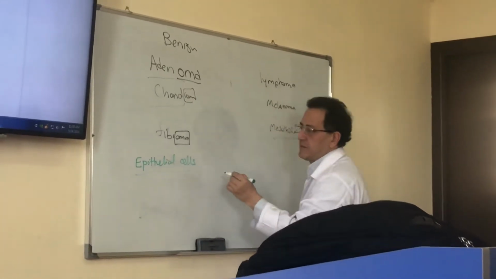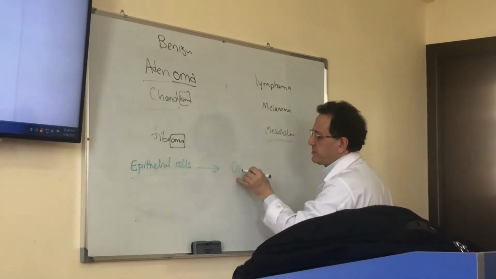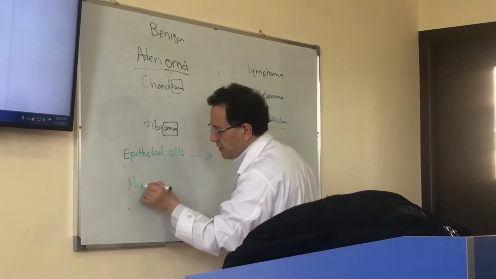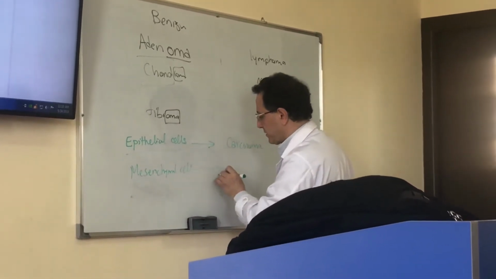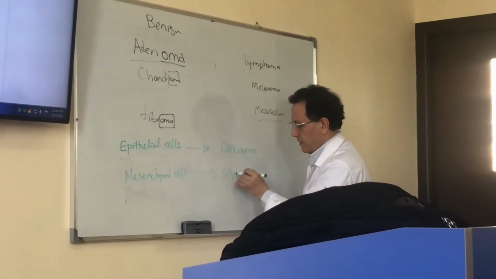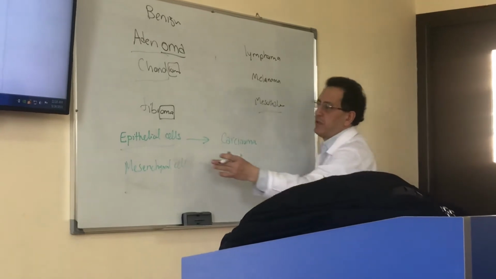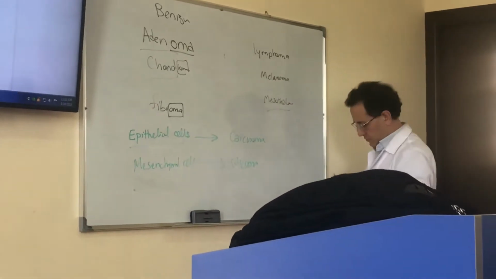If the cell of origin is epithelial cell, the cancer is called carcinoma. But if it is mesenchymal cell, it is called sarcoma. So epithelial cell origin, carcinoma; mesenchymal cell origin, sarcoma.